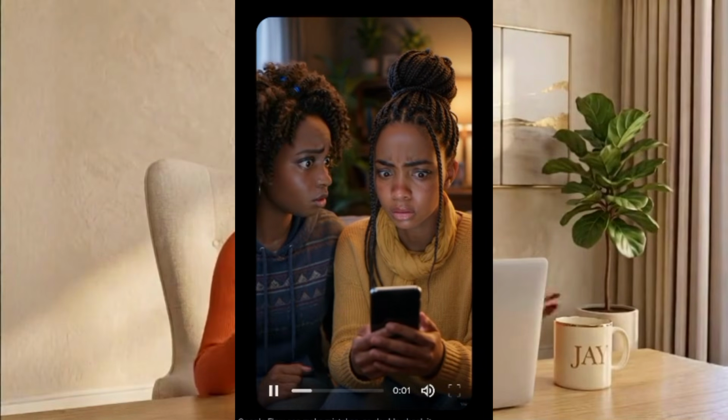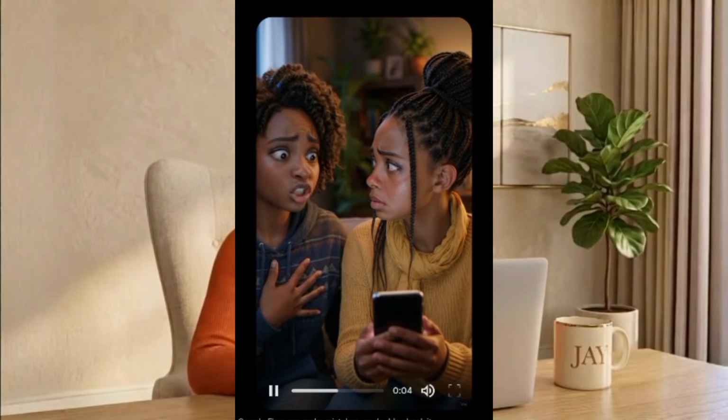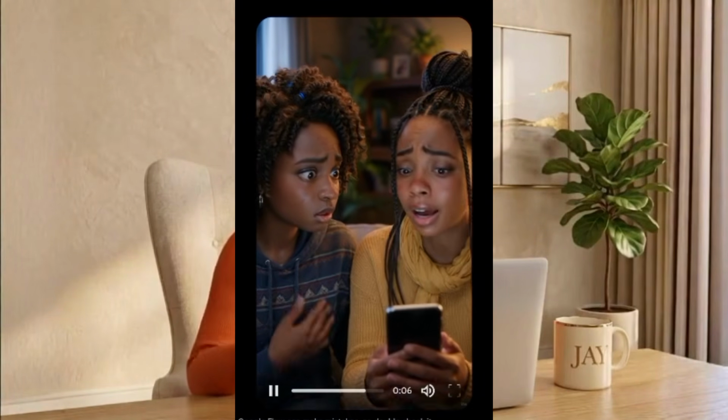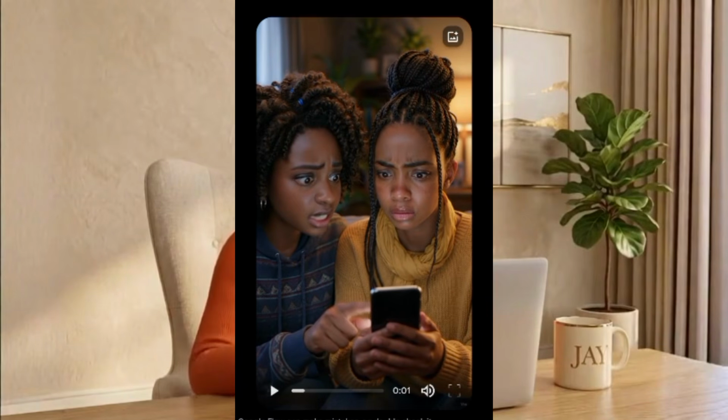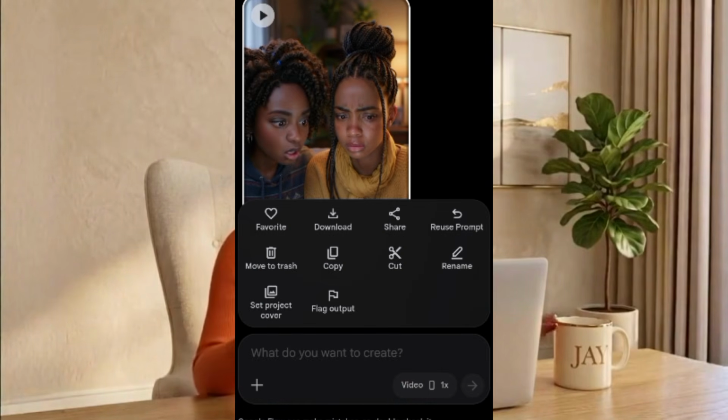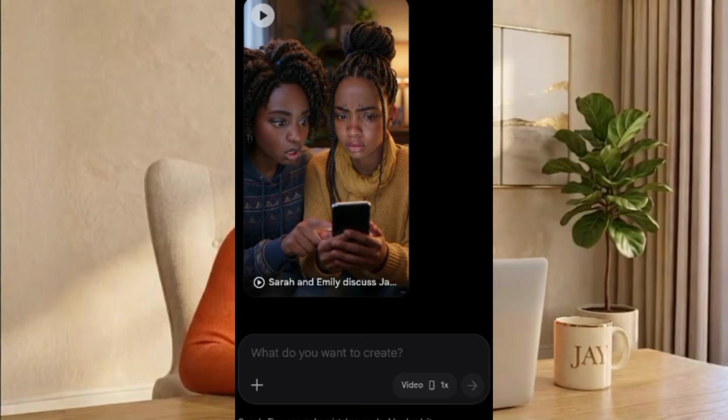Notice how the characters stay consistent while the dialogue drives the story forward. That's exactly what keeps viewers engaged. If you're happy with the result, click and hold the video to download it. And that's how you animate your scenes one step at a time. Remember this, a great story with simple animation will almost always outperform a boring story with amazing animation. The story creates retention. The animation simply helps bring it to life.